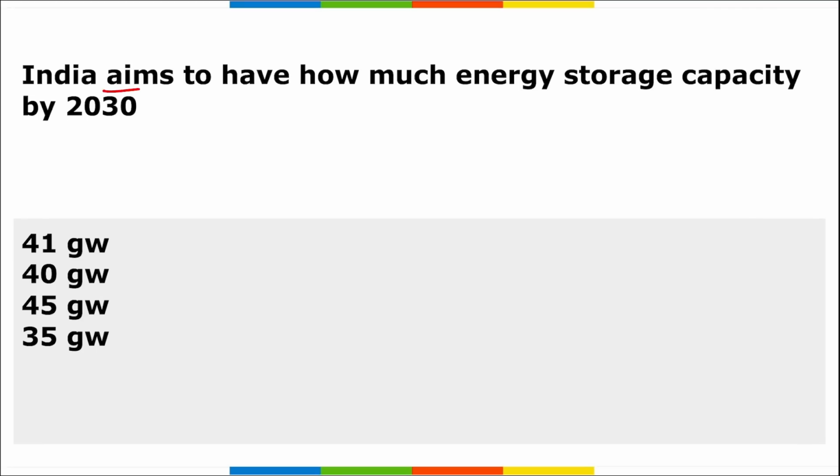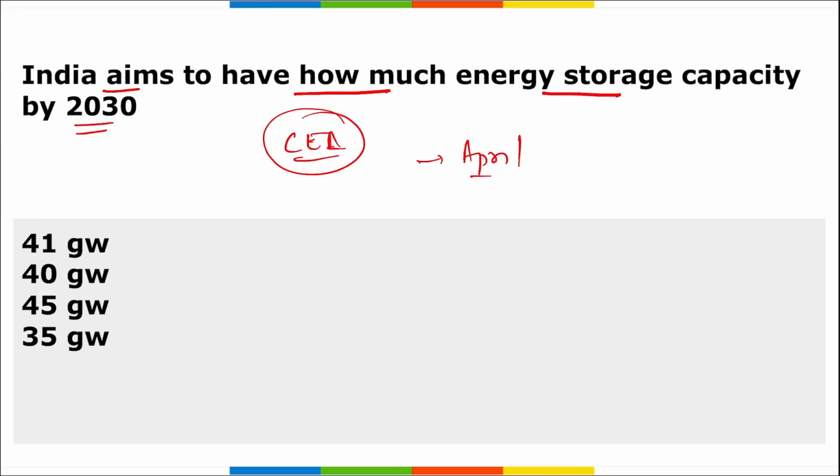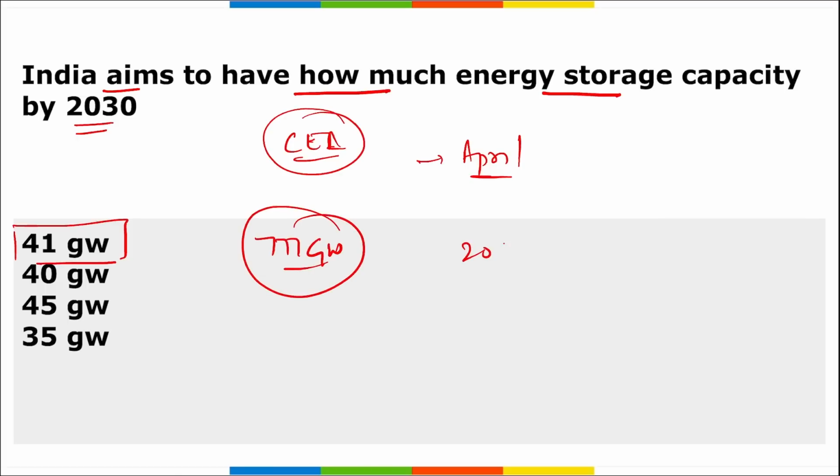Next, India aims to have how much energy storage capacity by 2030? So according to a report that was released by Central Electricity Authority, that is CEA, that comes under the Ministry of Power. This report was released in April and it stated that India is projected to have 41 gigawatts of energy storage capacity along with 777 gigawatts of total installed power capacity by the year 2029 to 2030.